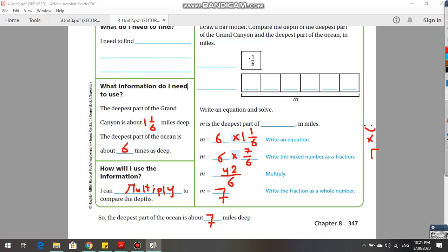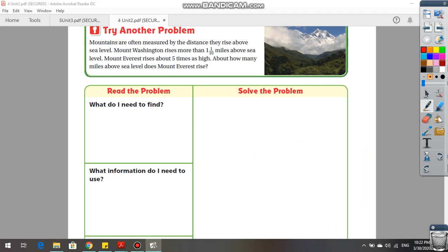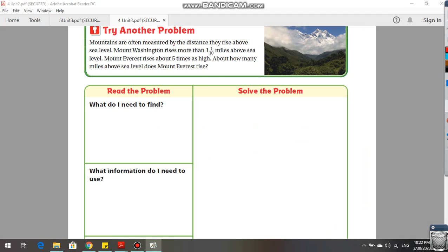Okay, it's easy. Now we will move on to page 348. Okay, guys, mountains are often measured by the distance they rise above sea level. It's very important information, actually. Mount Michigan rises more than 1 and 1/10 miles above sea level.